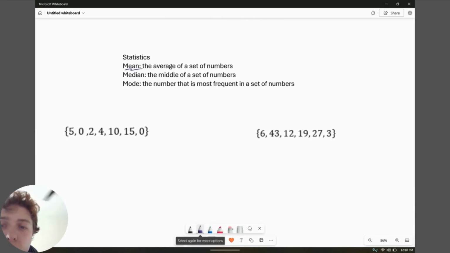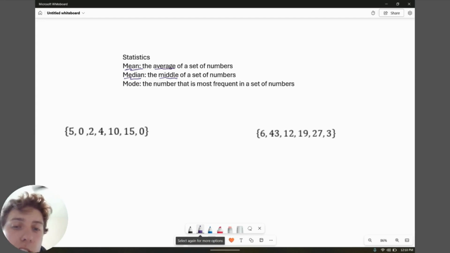Mean is simply known as the average of a set of numbers. Why are there two words for the exact same thing? I do not know. But if you're asked to find the mean, just find the average. Median, think about a road. You're driving down the road. Where is the median? The median is always in the middle of the road. It's what divides both sides of the road.